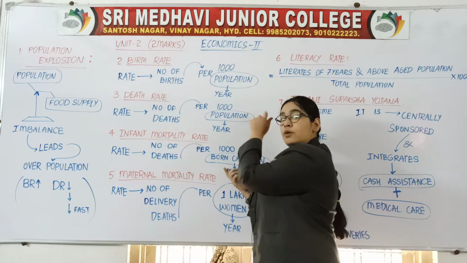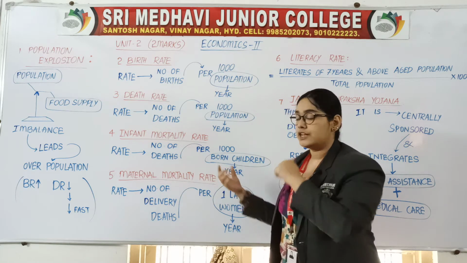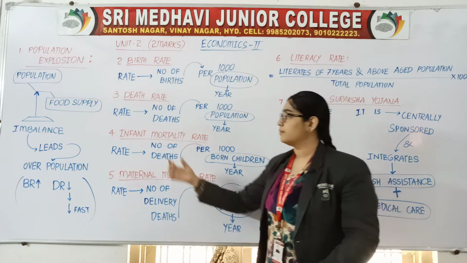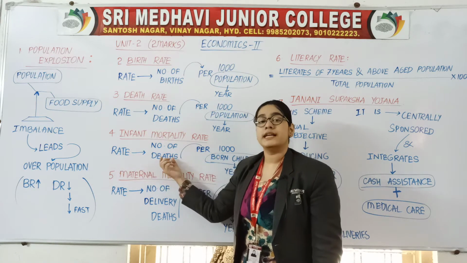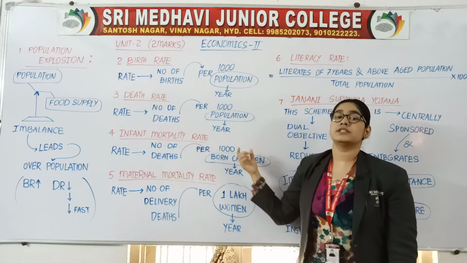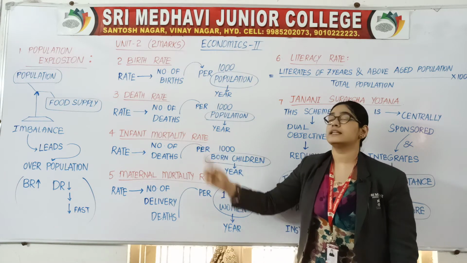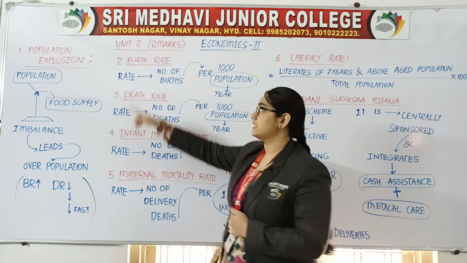Here we were having population, but now infant means children. So per thousand born children in a year. Mortality means death. So the rate of number of deaths per thousand born children in a year is known as infant mortality rate.